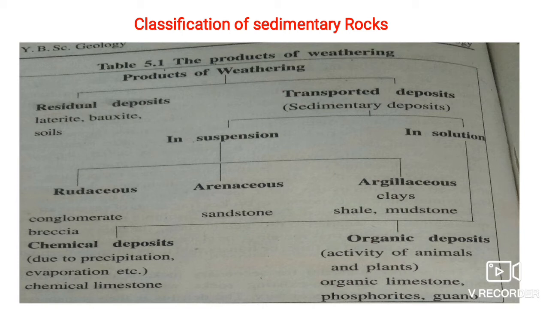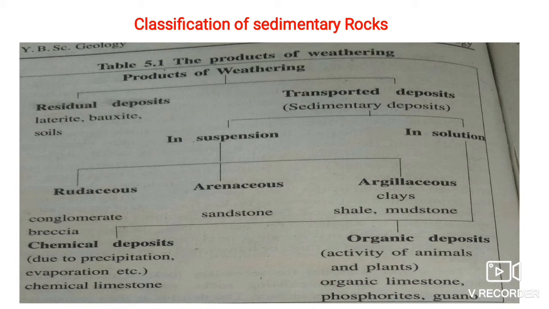The suspension kind of transported deposits are again of three types: rudaceous, arenaceous and argillaceous, out of which today we are going to learn rudaceous deposits. This classification has been based on their grain size. Rudaceous means very large grain, arenaceous means sand-sized grains, and argillaceous means very fine grain material. In case of solution deposits, there are two categories: chemical deposits and organic deposits.